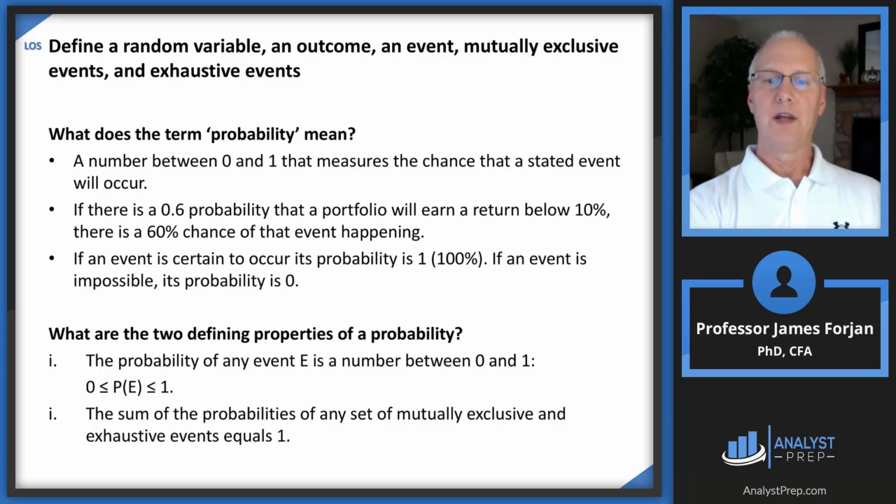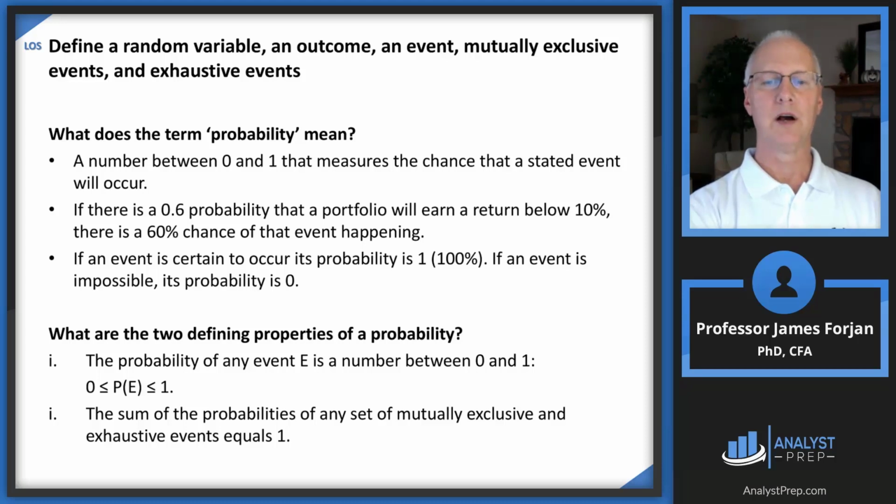And then if there is an event that will occur with certainty, like the return on a treasury bill. If you buy a treasury bill today, you know you're going to get your principal amount from the U.S. Treasury Department because the U.S. Treasuries are considered to be default risk-free. So that's 100% probability. If an event is impossible, then that probability is 0%. For example, the National Basketball Association League is beginning its season this week. What's the probability that LeBron James is going to average 100 points a game? That's an impossibility.